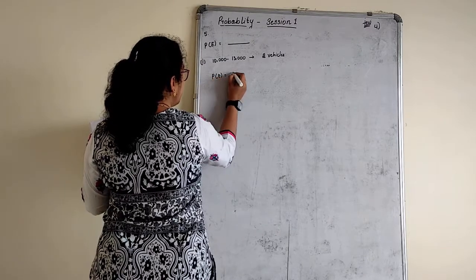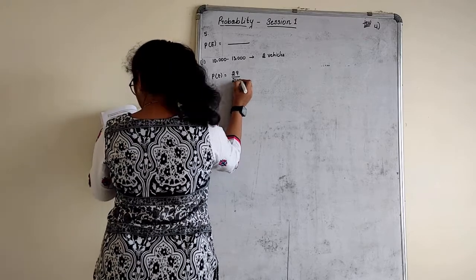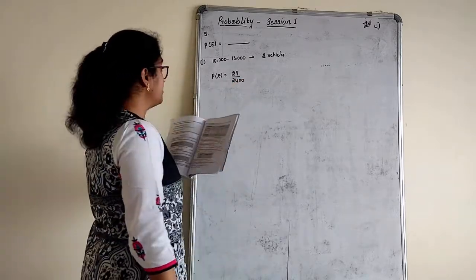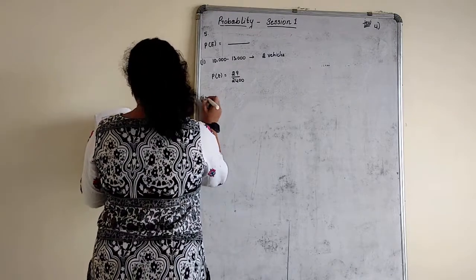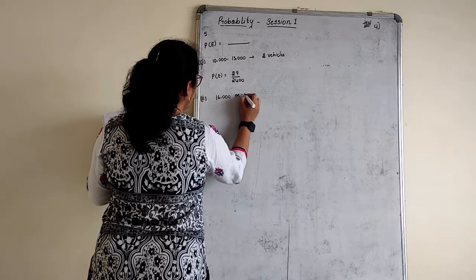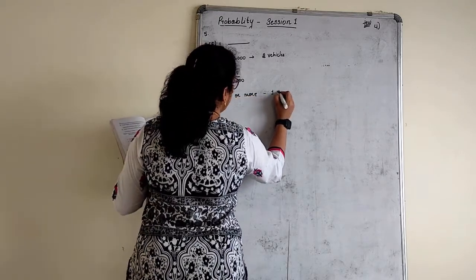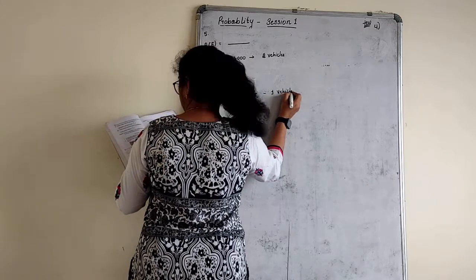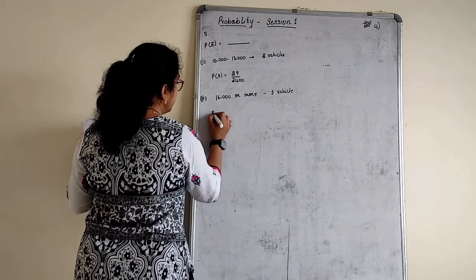Simple, just see the table and write 29 by the number of families, 2,400 families. This is the answer. Second one: earning is 16,000 or more, owning exactly 1 vehicle. 16,000 or more, exactly 1 vehicle is 579.